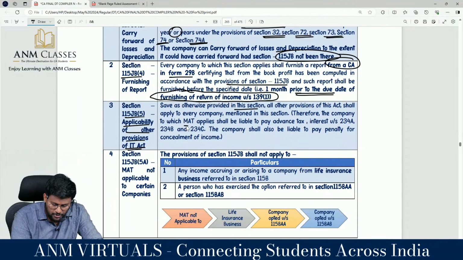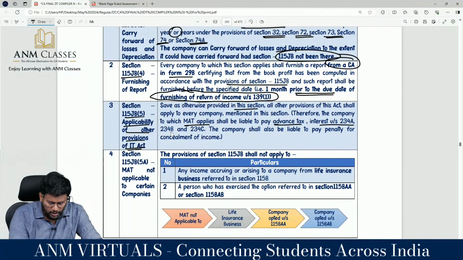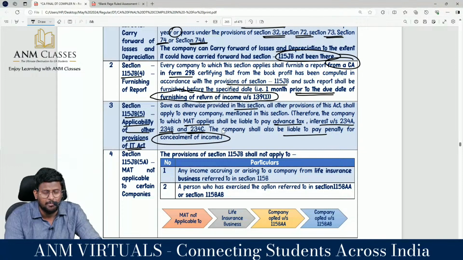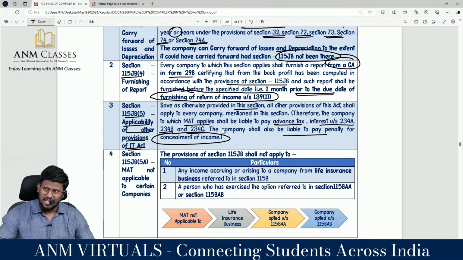Therefore, the company to which MAT applies shall be liable to pay advance tax, and interest under 234A, 234B, 234C. The company shall also be liable to pay penalty for concealment of income like 270A, which is underreporting or misreporting of income. Yes, sir. My dear lovable students, that means MAT is only for the purpose of payment of tax.